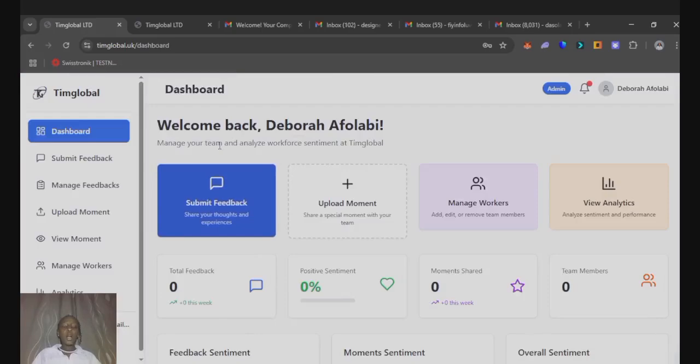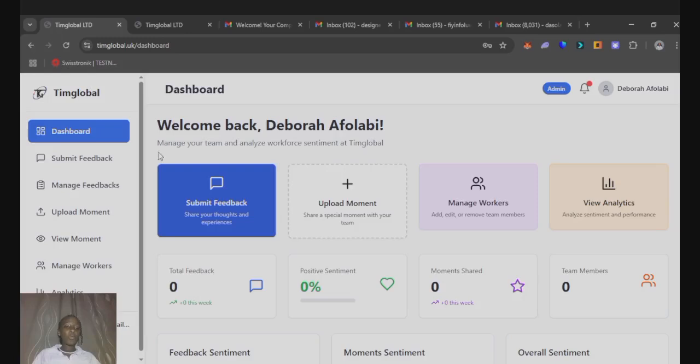Upon logging in successfully, the administrator is welcomed to his or her dashboard, and we can see here it is indicated that I am an administrator, and these are the actions I can perform on the platform. I can submit feedback, I can upload moments, I can manage workers and view analytics of sentiment and team performance.